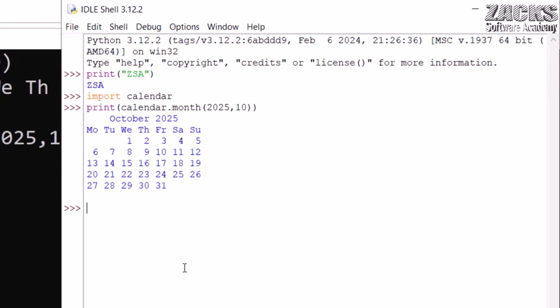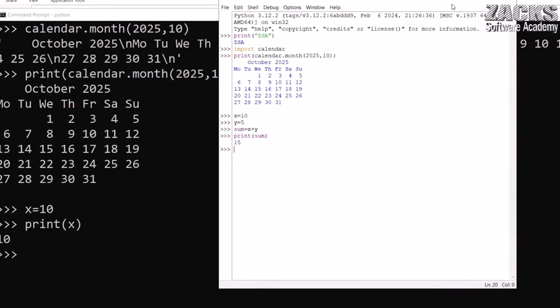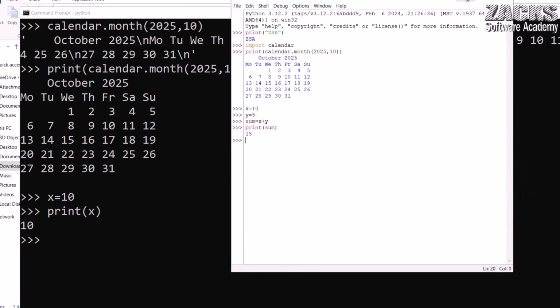Any confusion? For example, x equals 10, y equals 5, sum equals x plus y, consider print sum. So what should be the output? 10 plus 5 equals 15, so we are getting 15. If you don't get how we are importing, whatever I am writing, don't worry, I am repeating multiple times. So now this is our IDLE or shell, leave this one.